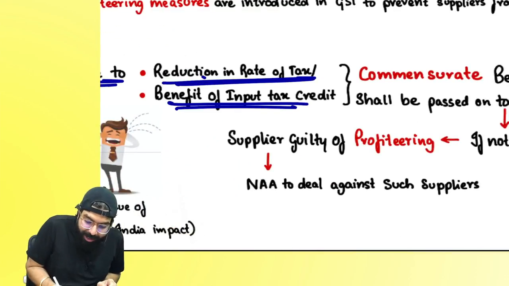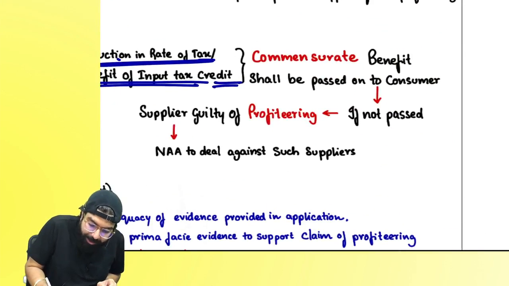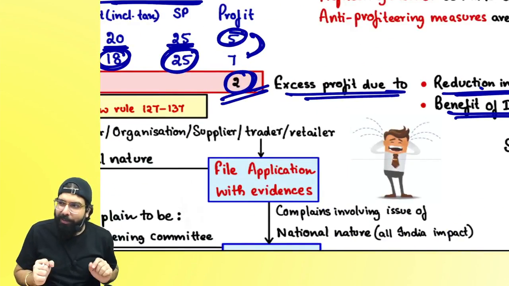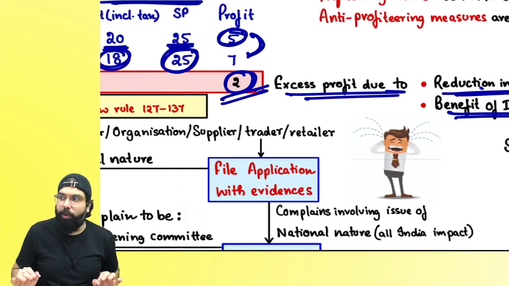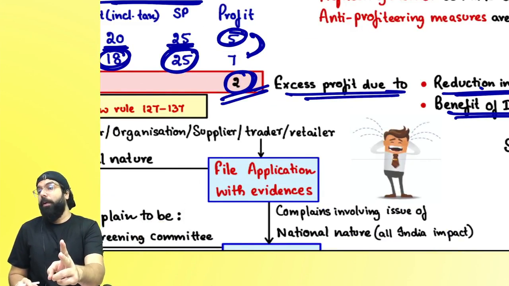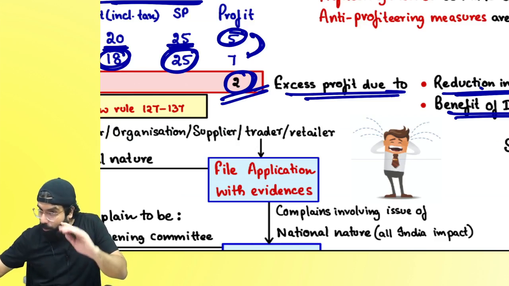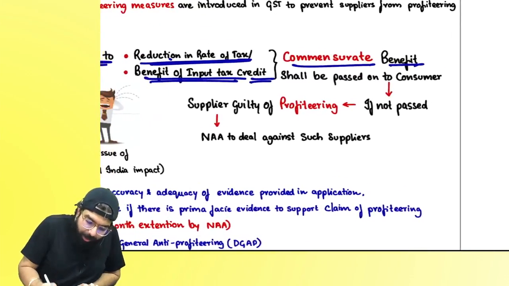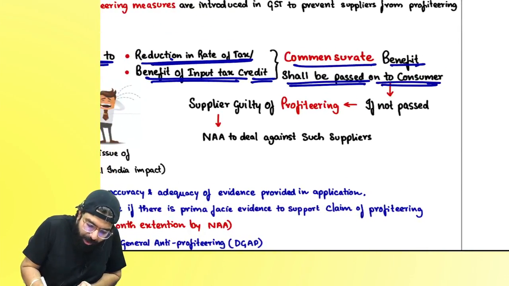Sir, the benefit of ITC, commensurate benefit. Commensurate means here you made 2 rupees, no? You told, okay, fine, no one will come to know. One I'll keep, one I'll give to the customer. No. Equal benefit has to be passed on to the consumer. How much did the GST rate come down? Whatever was the benefit, the total benefit has to be passed on to the consumer. Commensurate benefit shall be passed on to the consumer.